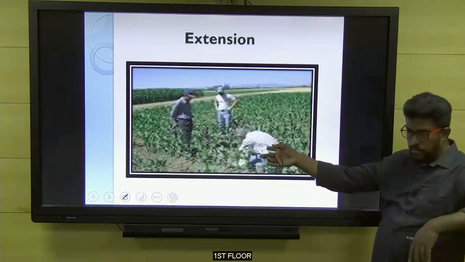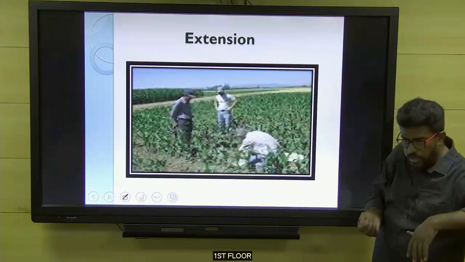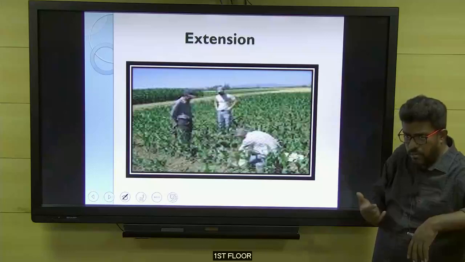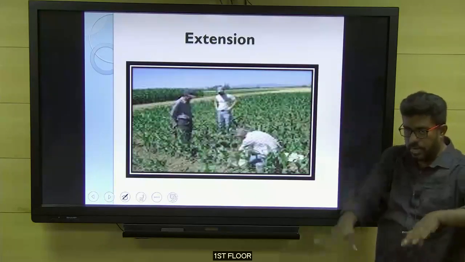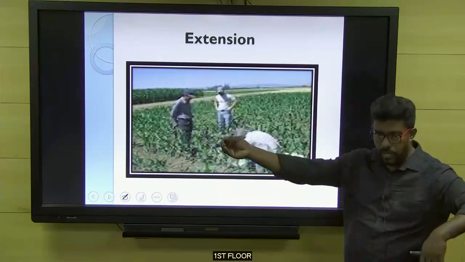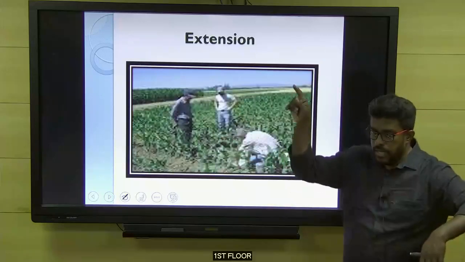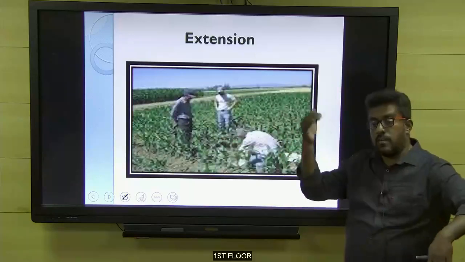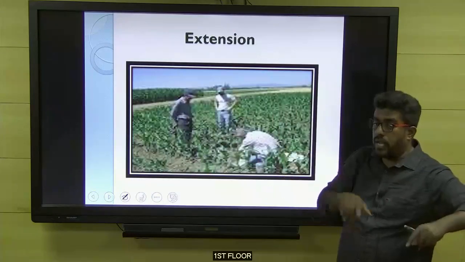Now, this farmer has observed some symptom on the leaf or on the stem, a symptom which is unique, which he has not observed earlier. What will the farmer do? If I'm a farmer, I'll go to my fellow farmer nearby. I'll show the crop and ask him, okay, what is the problem? If he is aware of the issue, he will tell me to do this. But if he does not have any idea, he will say, no, I don't have any idea. So what will I do?